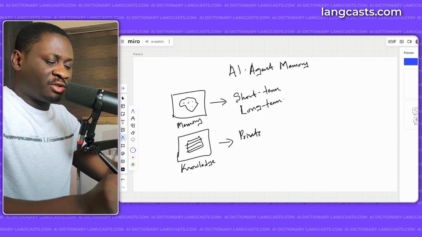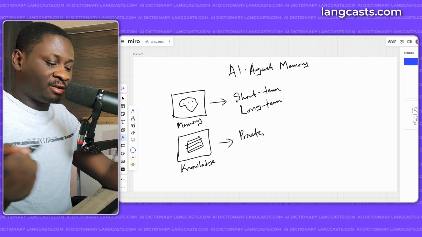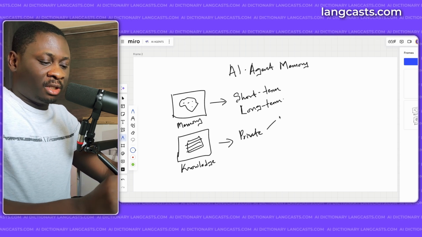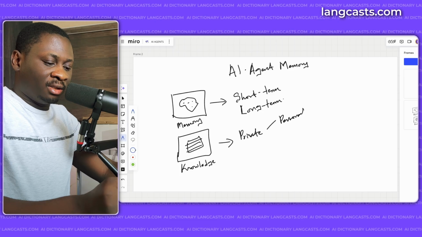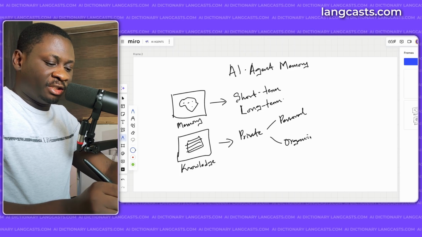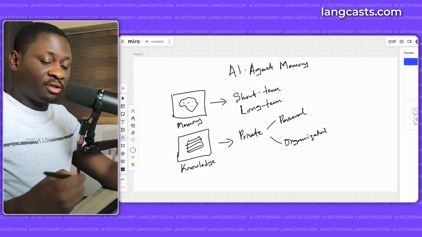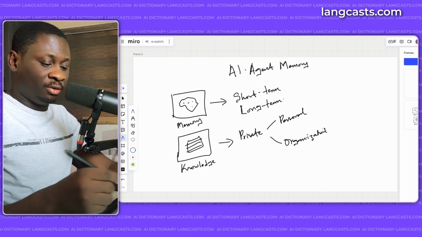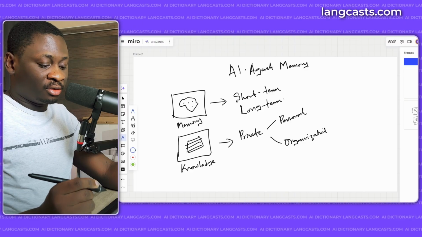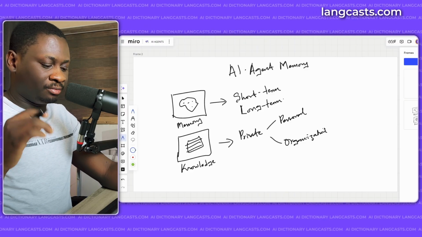Let's say information about yourself, your school, your work history and stuff like that. This can be personal data, or data for your organization. For example, if you want it to perform some actions on behalf of your organization, then you need to provide it some private data about your organization. So you can also enhance it with knowledge.